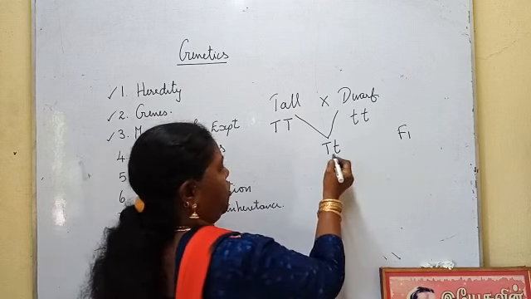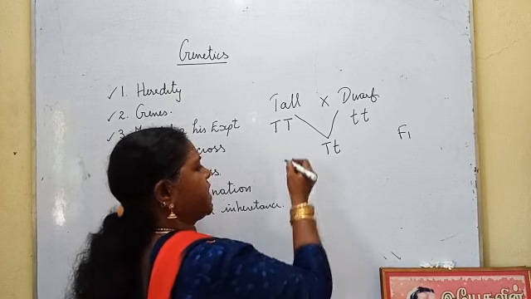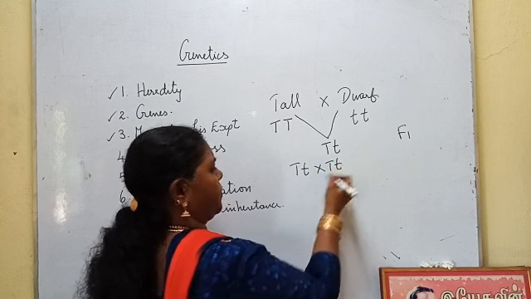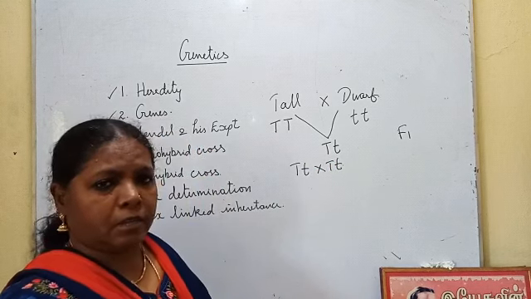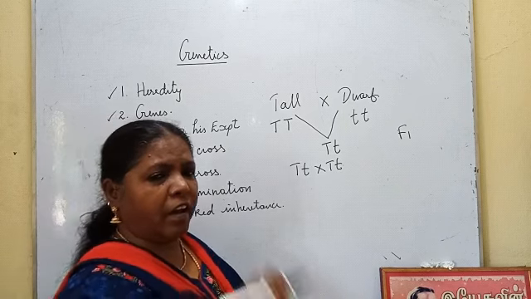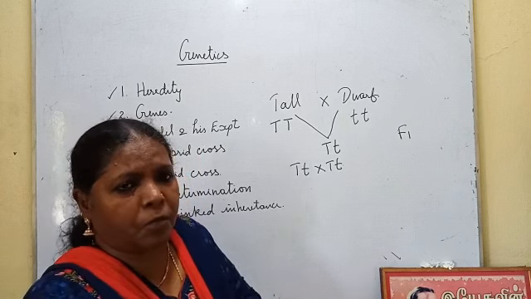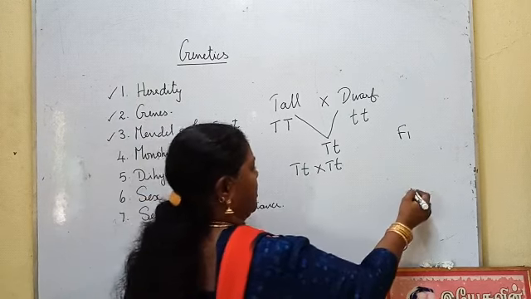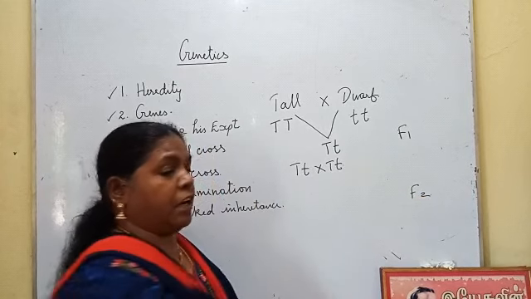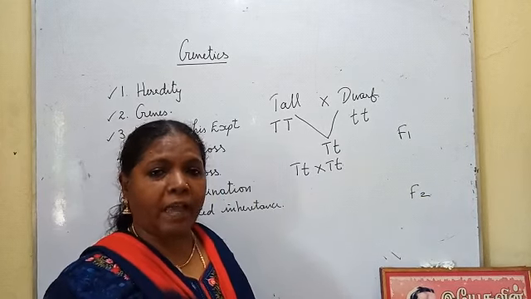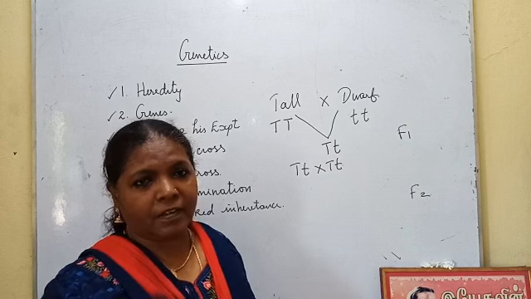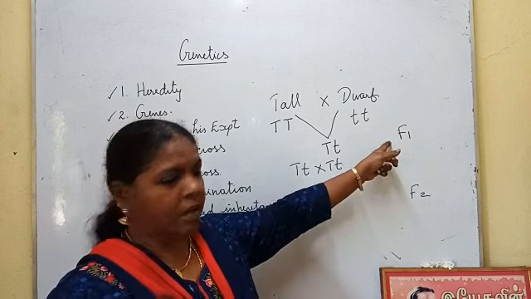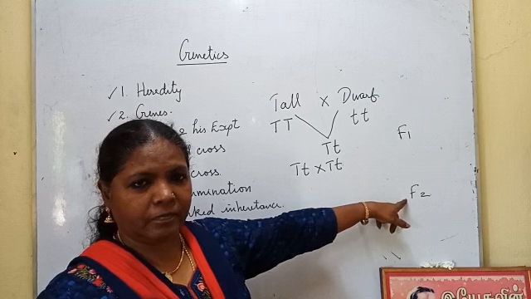In this F1 generation, he got all tall plants. Then he selfed this F1 generation. Self means self-pollination: collecting the pollen grain of a flower and placing it on the stigma of the same flower. He collected the seeds in the F2 generation. In the F2 generation, he found tall plants as well as dwarf plants. The character dwarfness, suppressed in the F1 generation, is expressed in the F2 generation.